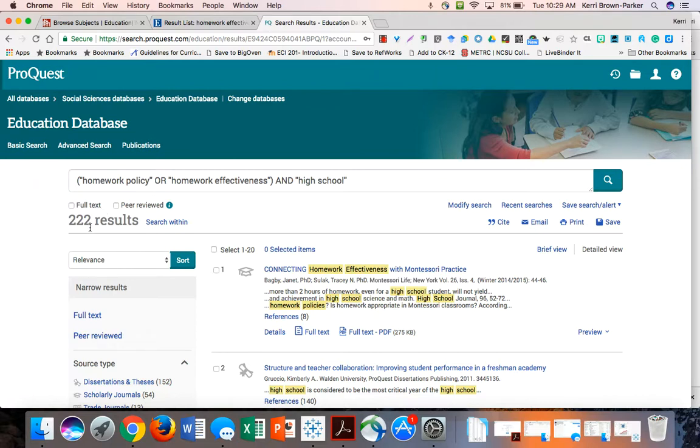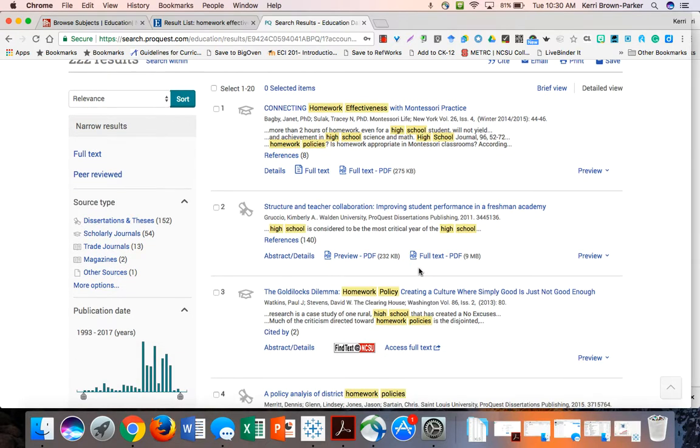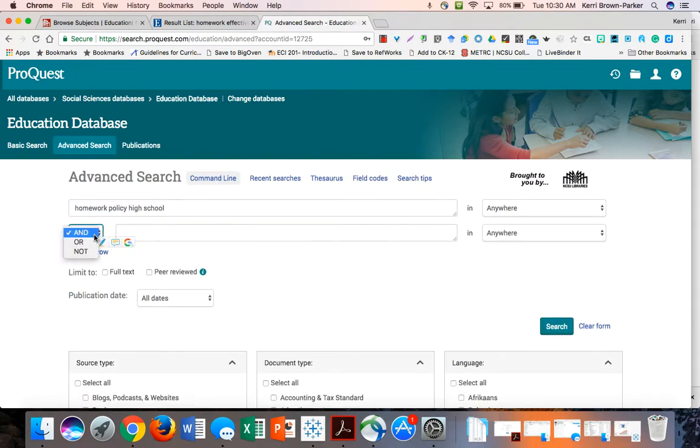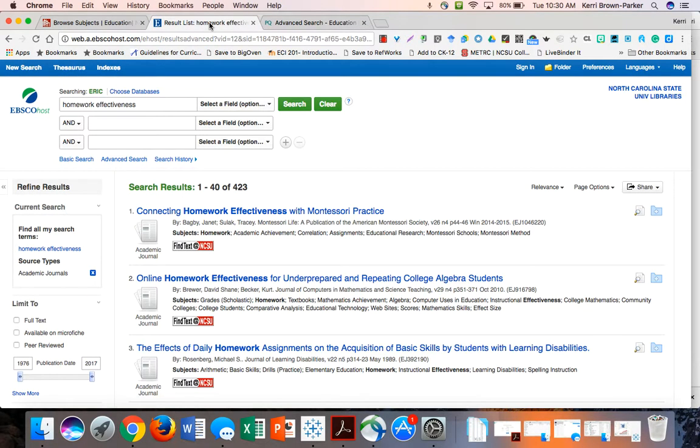So now I've way narrowed my results to only 222, and I may find some really great information about specifically student performance or something that fits for my SIP plan for data or research that I'm trying to collect. You can also do the and or search and some of that work in an advanced search in a database if you want to try to help narrow down what it is that you're looking for. Basically, you want to practice lots of different key terms, lots of different filters, and try not to narrow yourself too much in the beginning to make sure that you have figured out all the different ways that people may have published research about your particular topic.